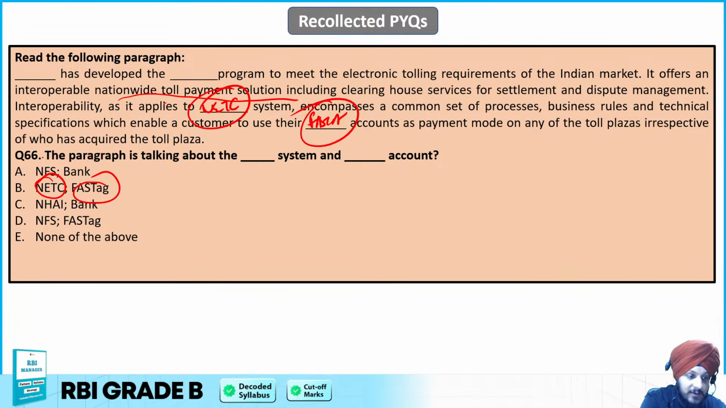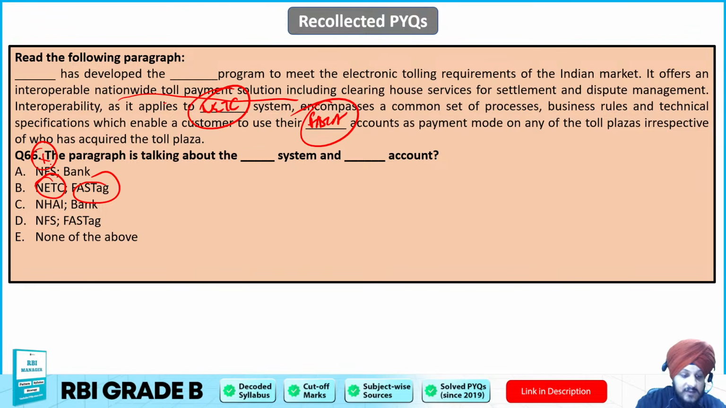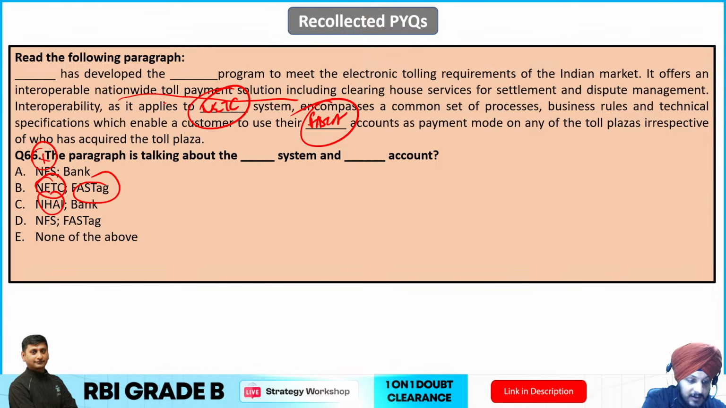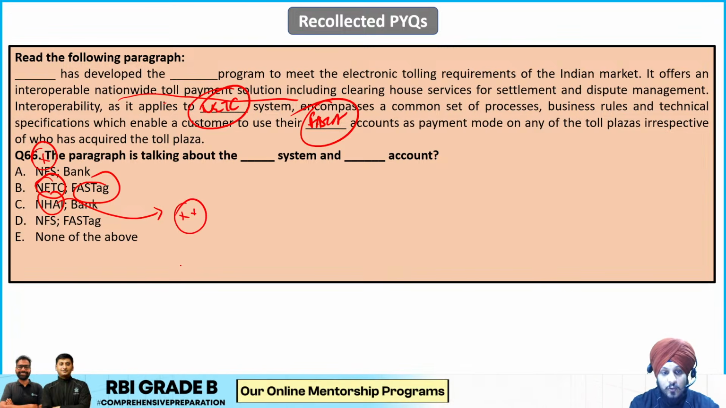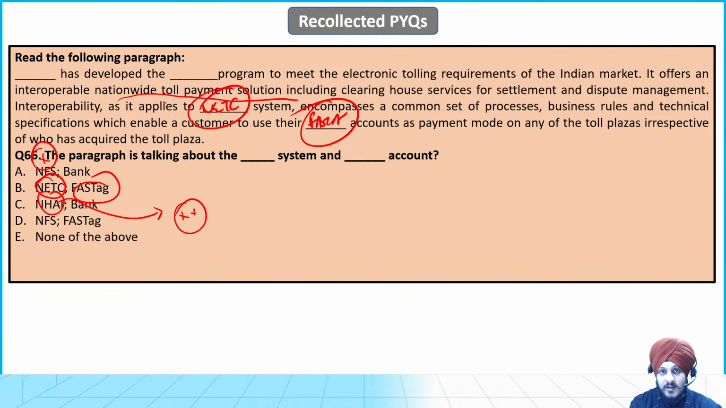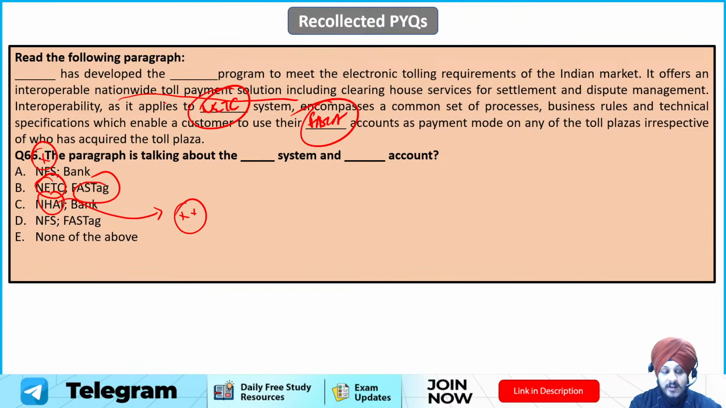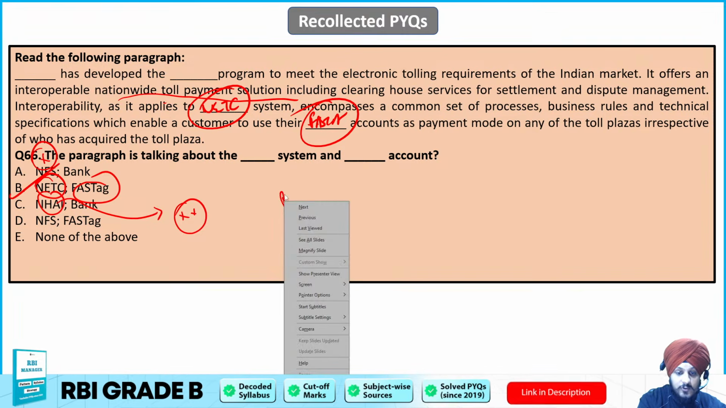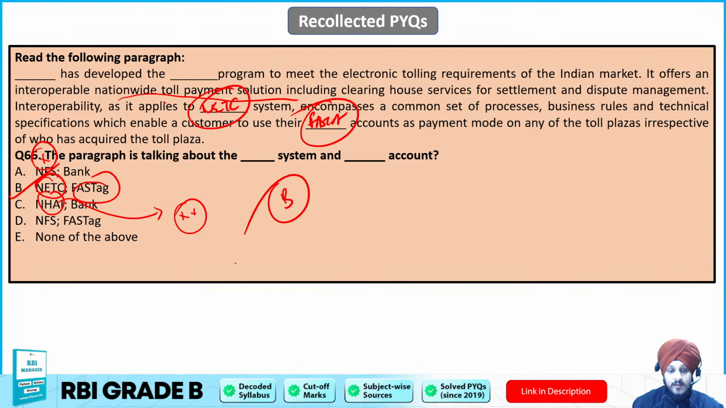It is not going to be NFS, because NFS is related to ATMs and not toll payment. It cannot be NHAI, because NHAI is related to highways, but the system mentioned in the question is related to toll payment specifically, so it is going to be NETC. It is the most appropriate option. So B is going to be the correct answer to this question.